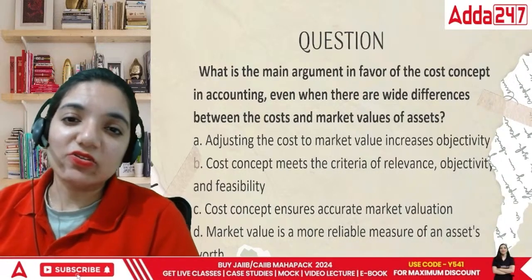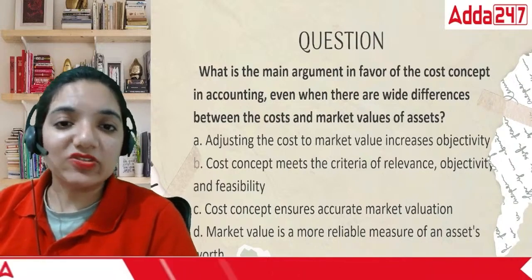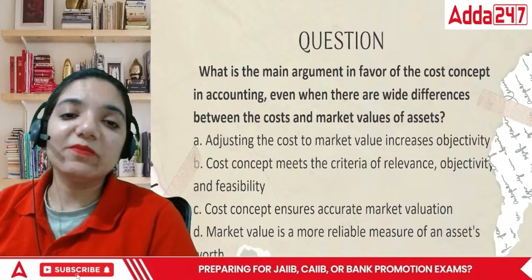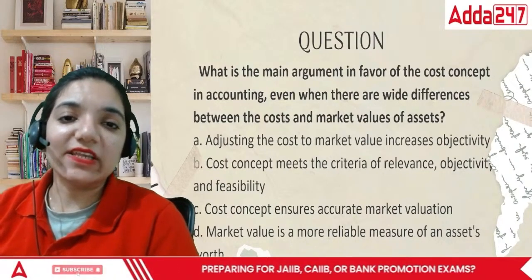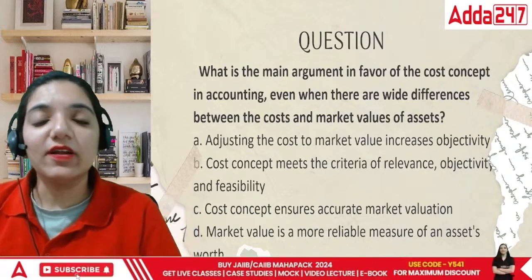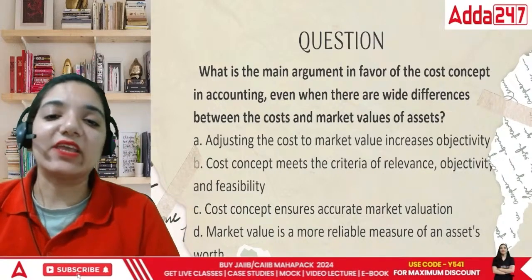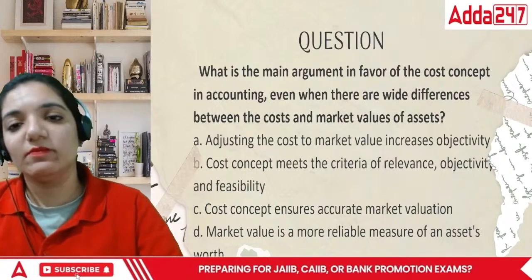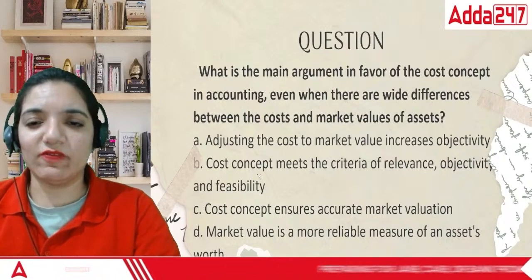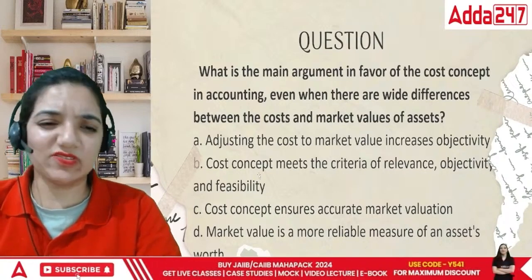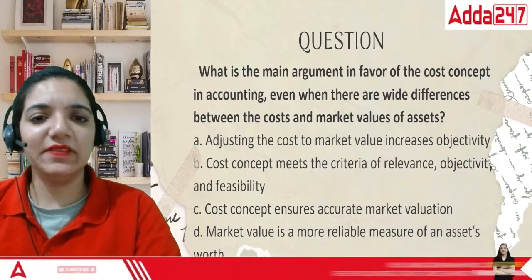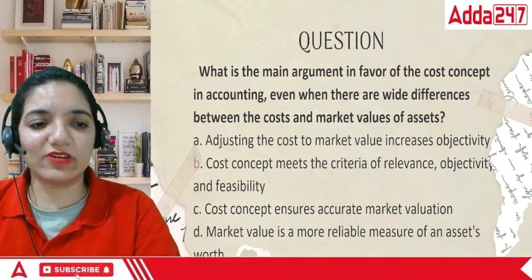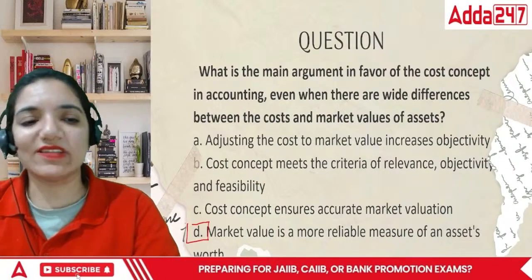Why? Adjusting the cost to market value increases objectivity. Cost concept meets the criteria of relevance, objectivity, and feasibility. Or cost concept ensures accurate market valuation, or market value is more reliable measure of an asset's net worth. No, this is not the point. Market value is never a better point because it keeps on fluctuating. Dynamic part never brings stability.